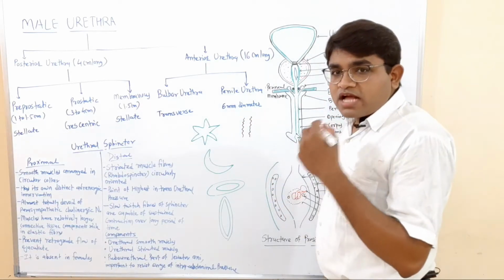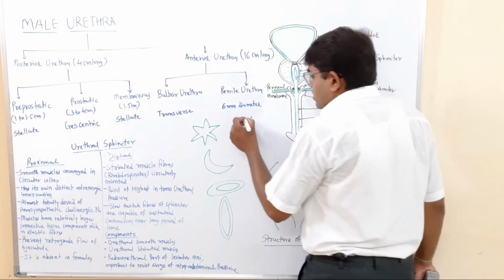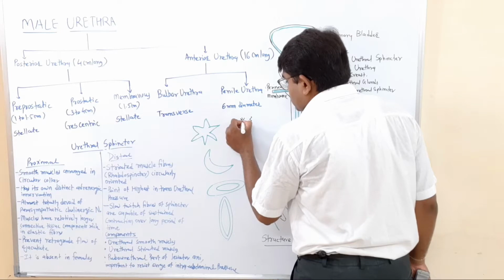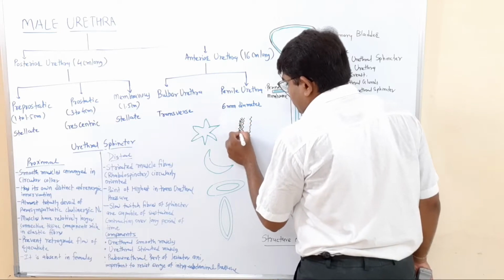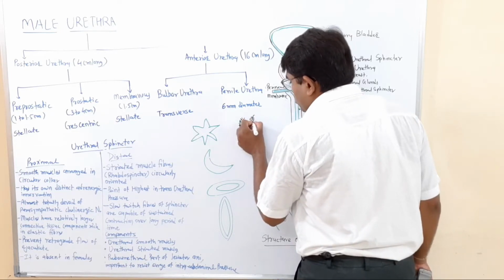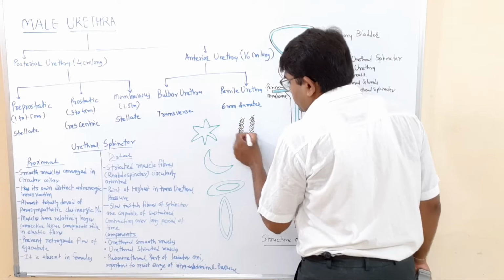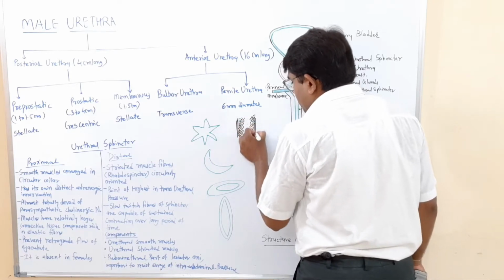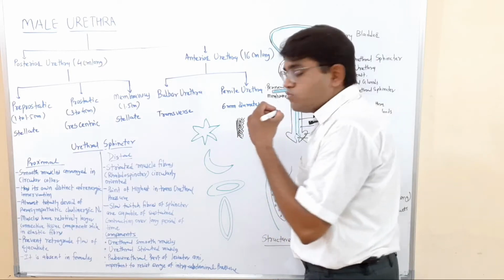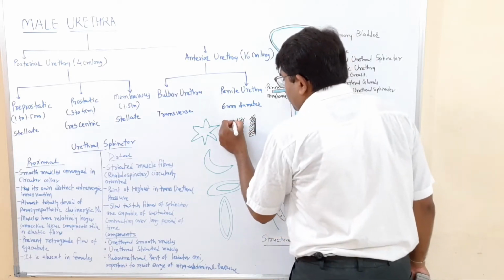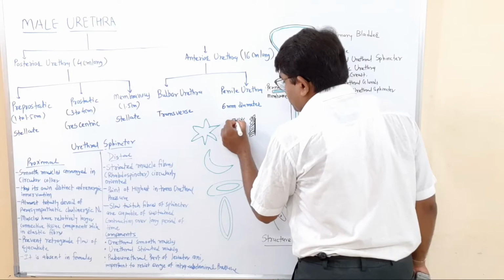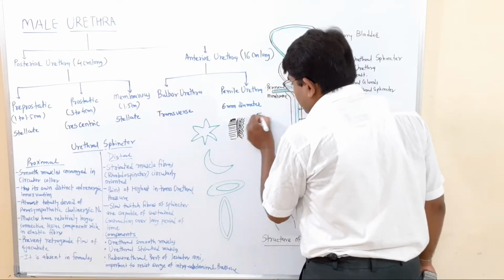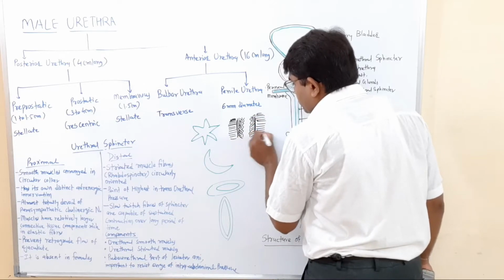Then after the mucous membrane there are smooth muscle fibers, which are also arranged in two layers, the circular and the longitudinal layer. So this is the smooth muscle of the urethra, and on the most outer side there is a tunica adventitia.